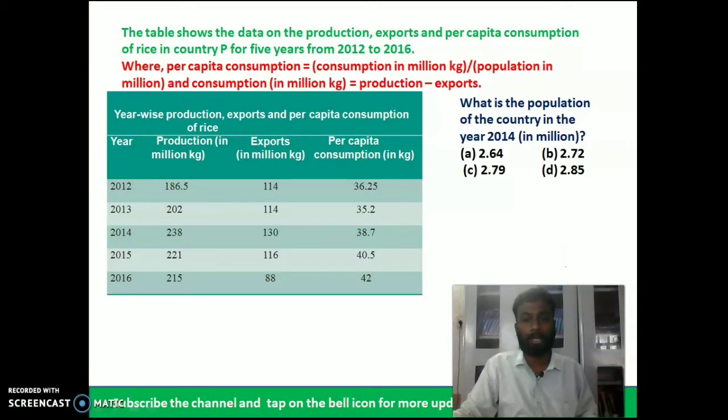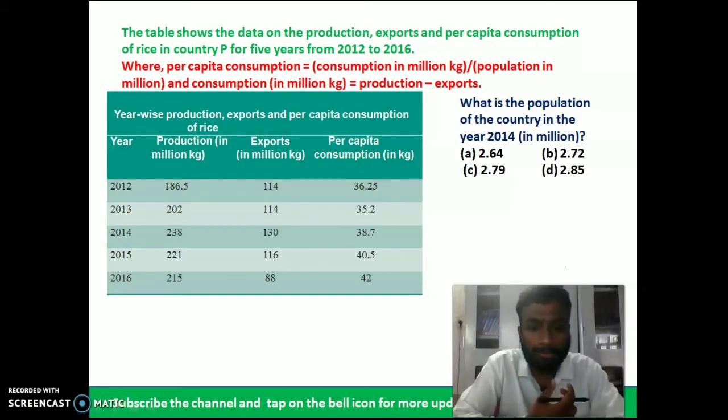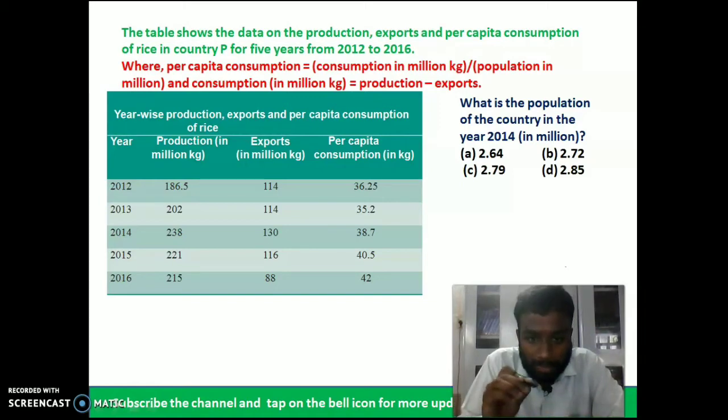So we can see a few concepts here. If you clearly observe the data, they have given the production year-wise, exports, per capita, and also a logic. The per capita consumption values they have given, they derived by dividing the consumption in millions by the population in millions. So consumption by population gives per capita. And how did they get the consumption?